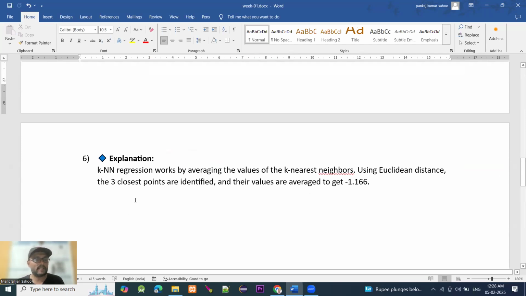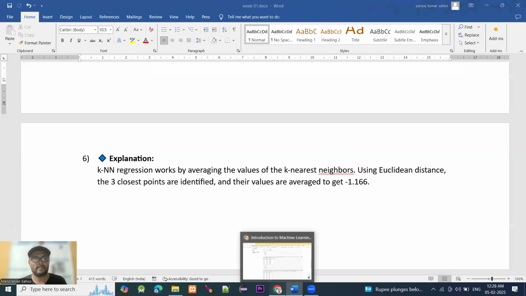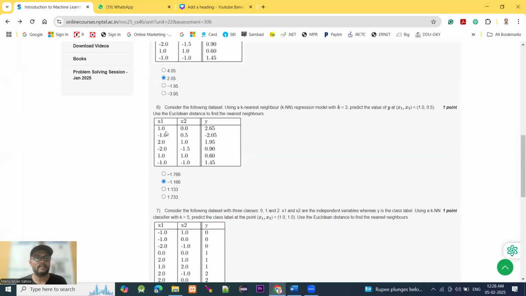The three closest points are identified and their values are averaged to get minus 1.166. Minus 1.166. Question 6, option B.